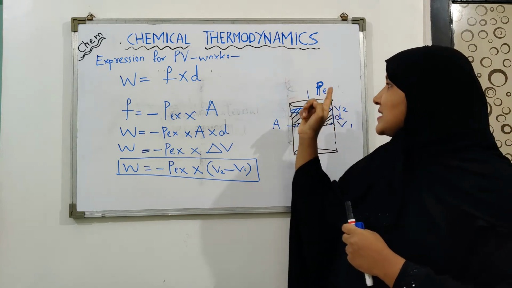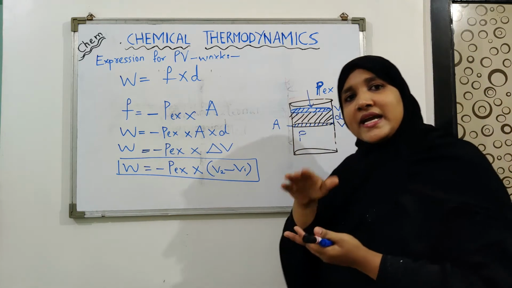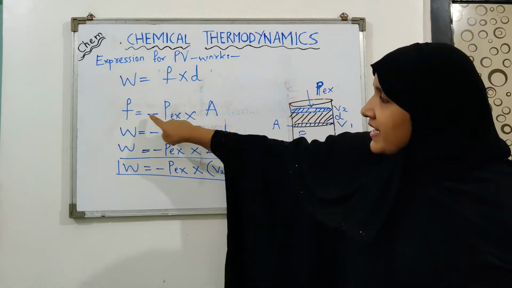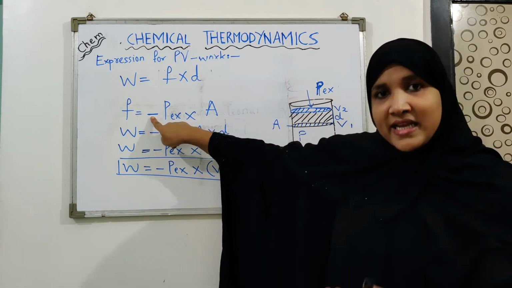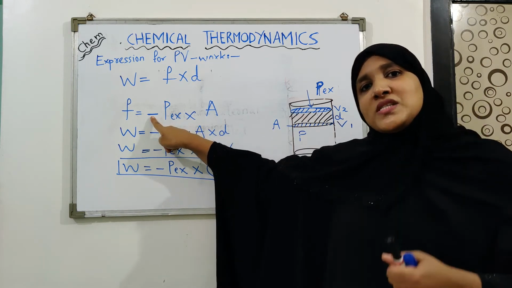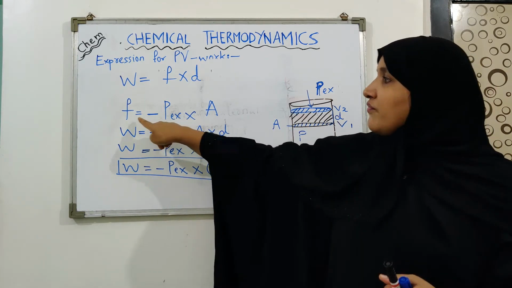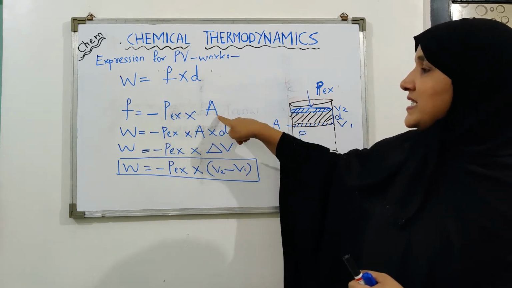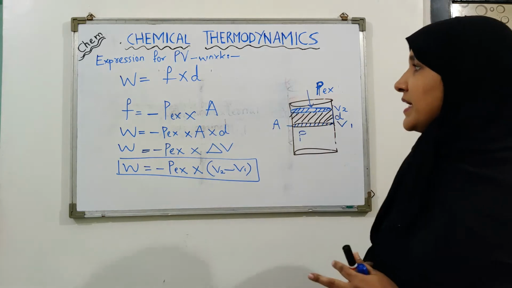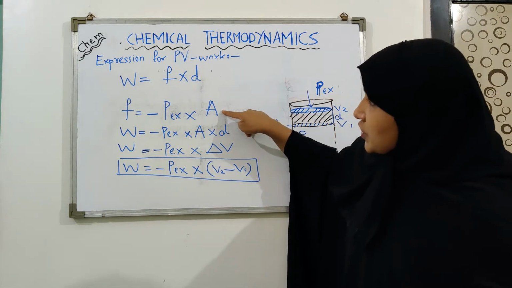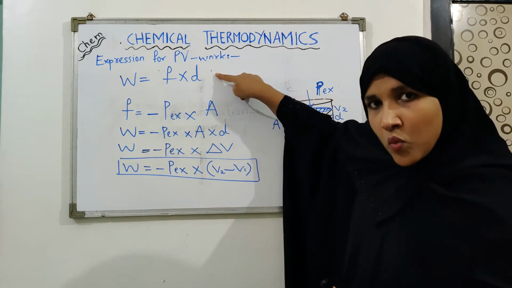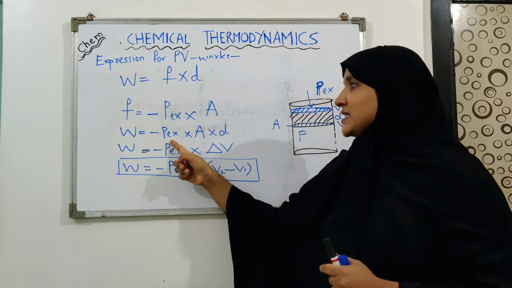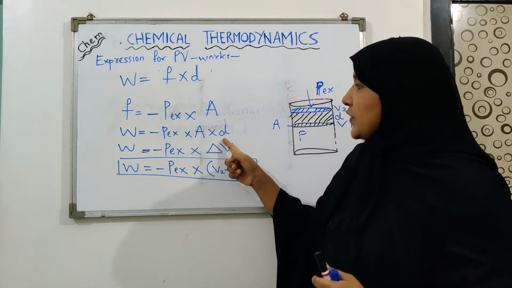But since this force is acting against the direction of movement of the piston, we have added a negative sign indicating the force is opposing pressure. So force can be written as minus P external into A, that is area of the surface of piston. Then we have substituted this equation into the equation of work. We got W equals minus P external into A into D.